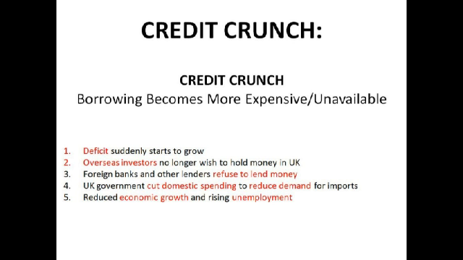The UK government sees this as quite an issue, and it starts thinking, oh, we need to try to reduce our deficit, so it'll cut its domestic spending to reduce demand in the UK for imports, because it wants to retain all of its money in the circular flow of income. So it will cut domestic spending. Obviously, not only does that reduce the amount of disposable income people have to spend on imports, it also reduces the amount people have to spend on products and services that were actually produced within the UK itself.